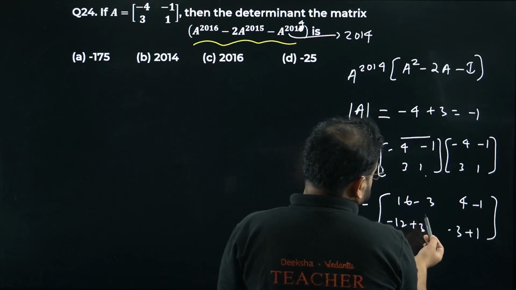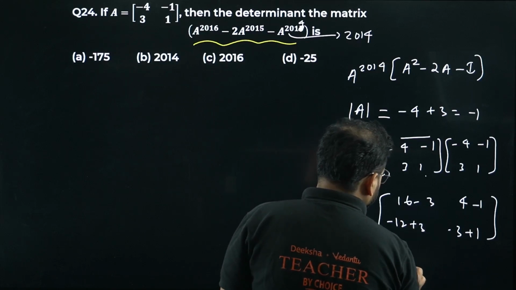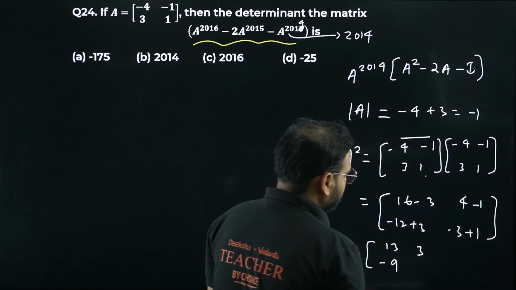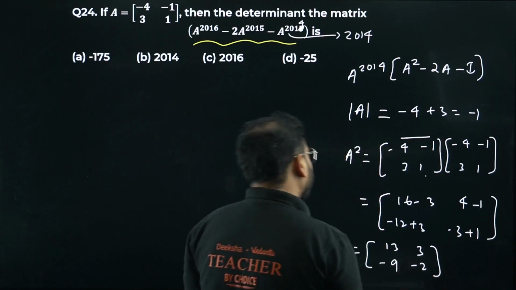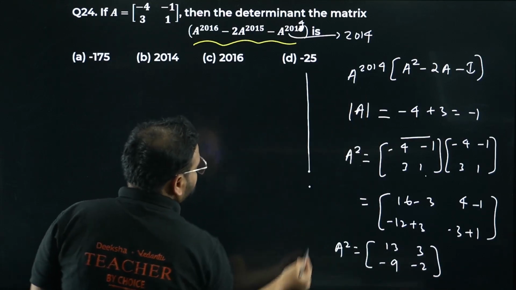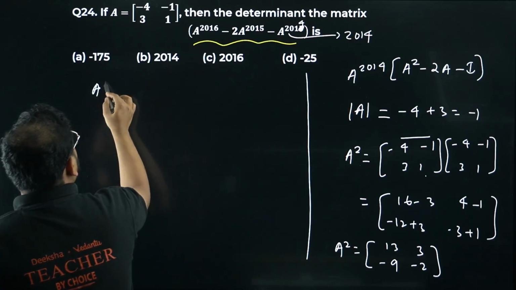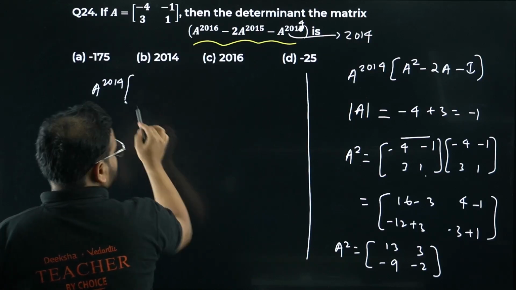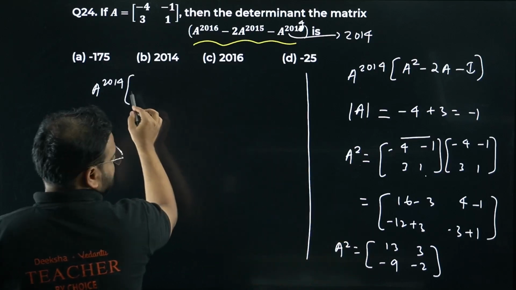So my A square value is nothing but, have a look, it's turning out to be 16 minus 3 is 13, we have here 3, we have here minus 9, and we have here minus 2. This is A square. So let's check here what I'm getting. I'll continue from here. I'll get A power 2014, and we have to write this thing now in this bracket.